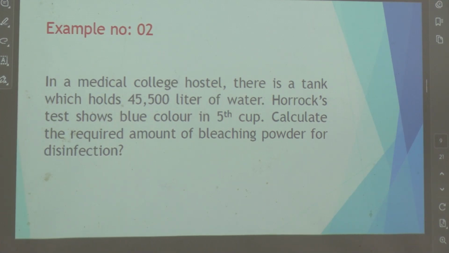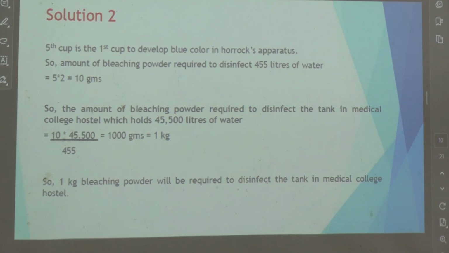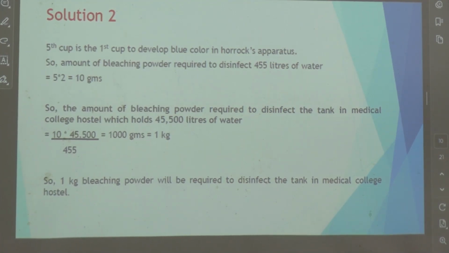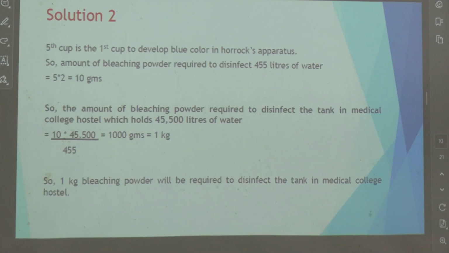Somebody said 1,000. Okay, let's see how it works out. So the 5th cup is the first cup to develop blue color. So the amount of bleaching powder required for 455 liters is 5 into 2, that is the number of the cup into 2. Suppose it is the first cup, 1 into 2. Here it's the 5th cup, so 5 into 2. So the amount to disinfect the tank in the Medical College Hospital is 10 into 45,500 divided by 455, which is 1,000 grams. He's given the right answer, 1 kg.